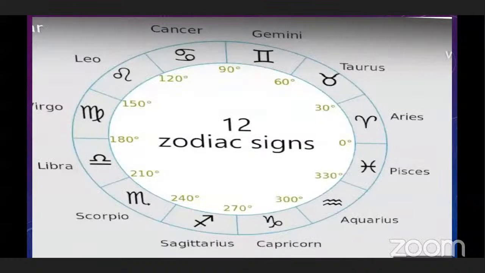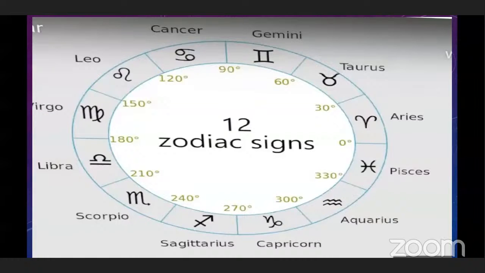Ancient Western astronomers put forward the idea of 12 zodiac signs. According to these constellations, the Western astronomers put forward the idea of 12 zodiac signs. You can see here. And Indian astronomers suggested the 27 nakshatras. We know the zodiac signs and nakshatras, which astronomers use. Which are these zodiac signs?